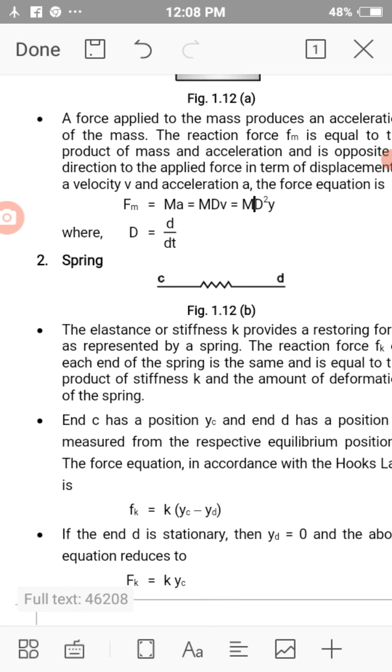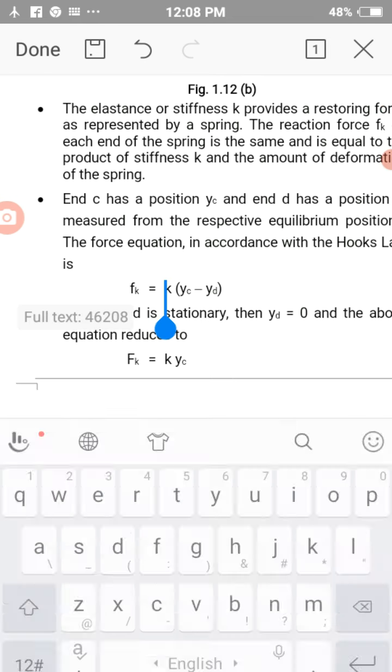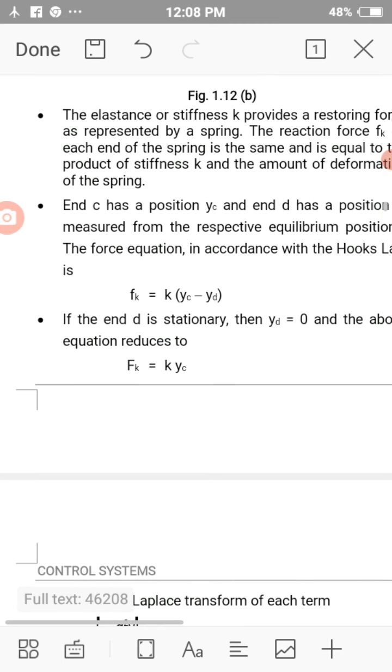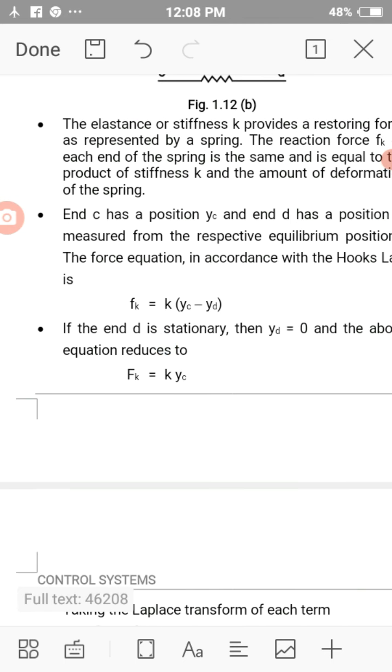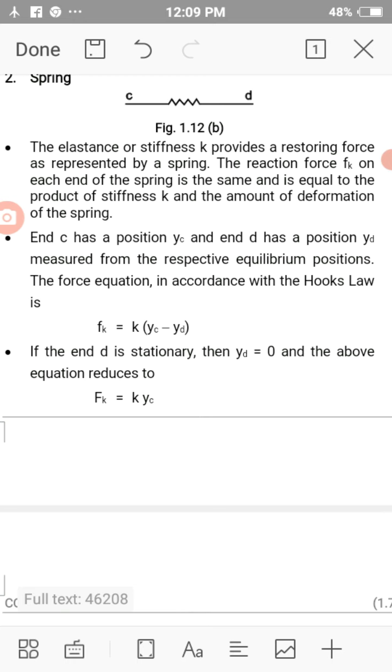Second one is spring. Spring has force equation Fk is equal to K into Yc minus Yd. The elastic stiffness K provides a restoring force as represented by a spring. The reaction force Fk on each end of the spring is the same and is equal to the product of stiffness K and the amount of deformation of the spring.